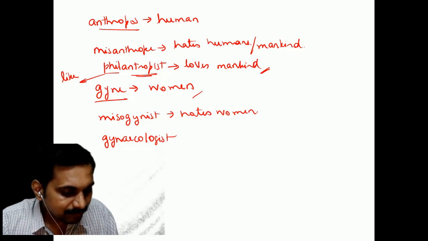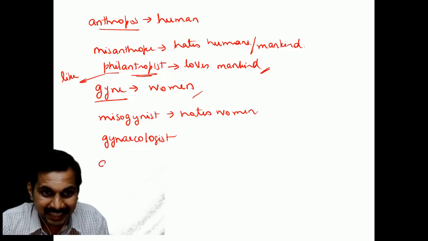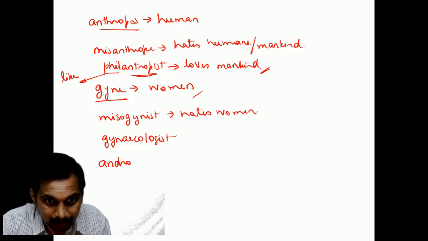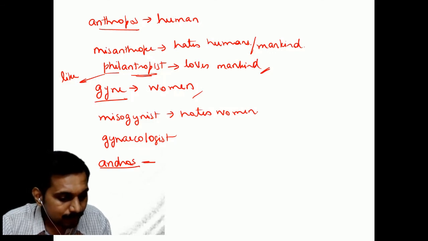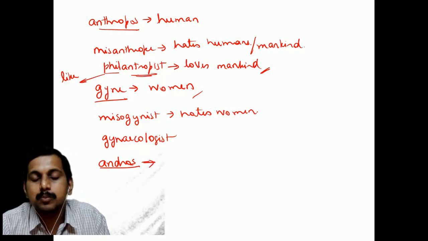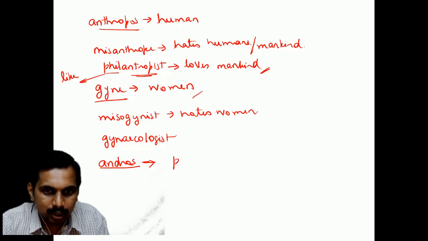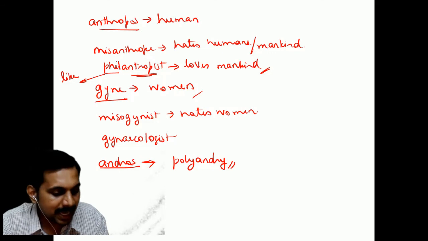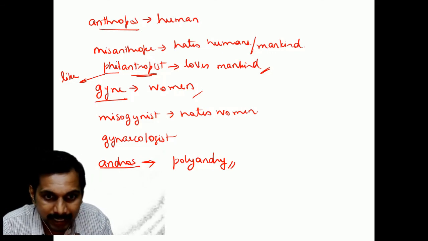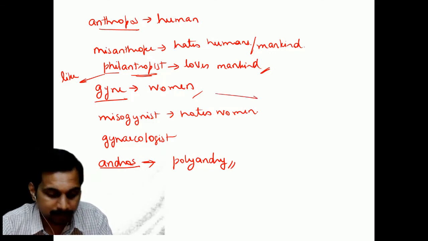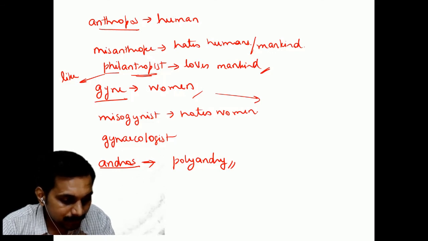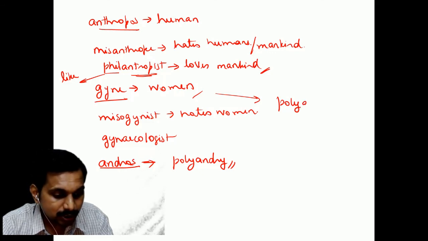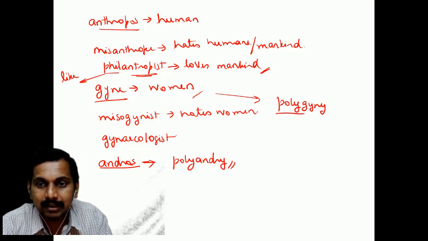Then for men it is andros. If a woman marries more than one man, that is called polyandry, having more than one man as a husband. If a man has more than one woman, it is rarely used, but still you have polygyny.